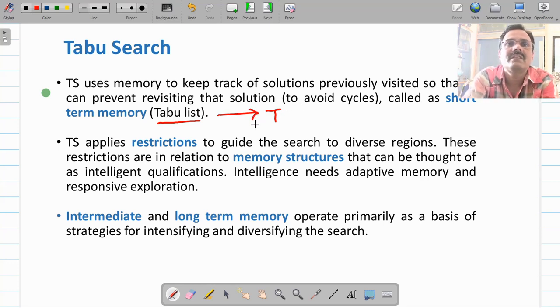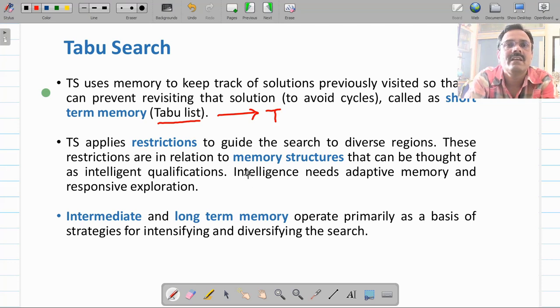So recently visited nodes you store in this taboo list, and based on that you make the decision whether to select the neighboring node or not. By using such memories, taboo search applies restrictions on diverse regions, and these restrictions are related to the memory that it uses. That makes this a more intelligent search.